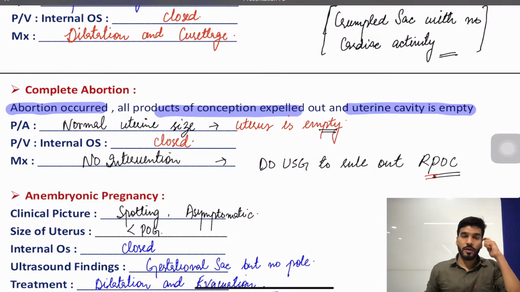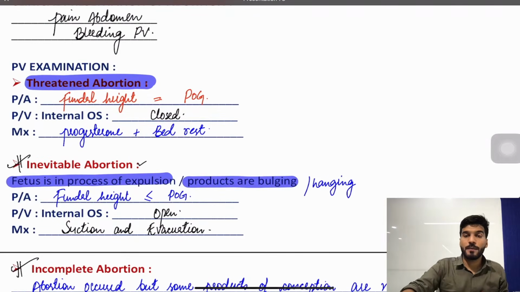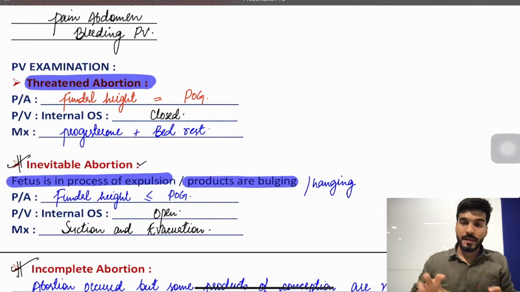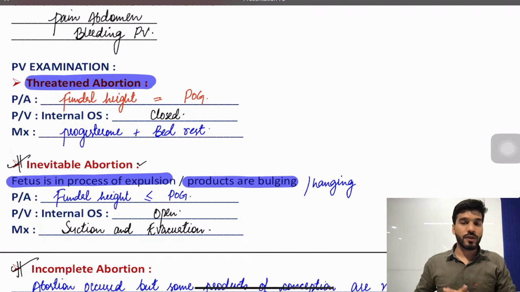Yes, clear to everyone? So types of abortion, sir, let's have a quick recap. The patient will complain of pain in the abdomen and bleeding, first thing. Then I will check the height of the uterus with respect to the period of gestation. If it is normal, there is no change, it's equal, along with that the os is closed, I diagnose it as the type of abortion called threatened abortion. The classical treatment for threatened abortion is bed rest plus progesterone. Is that clear?